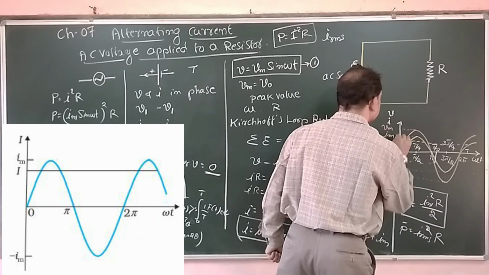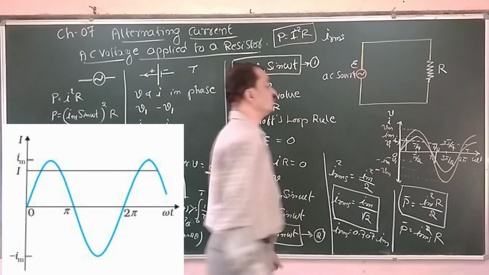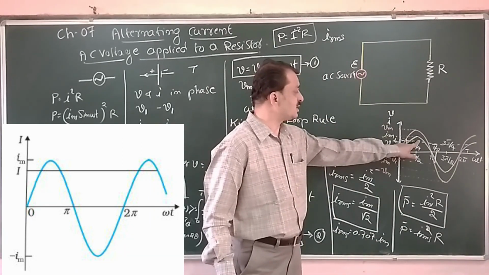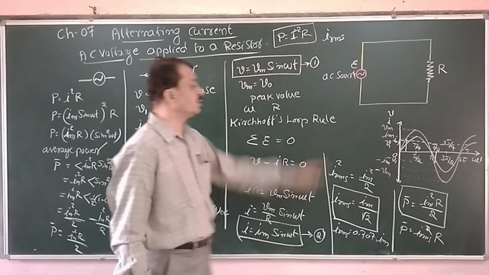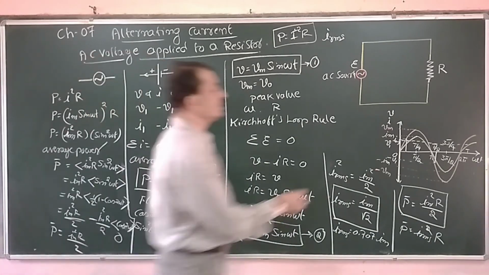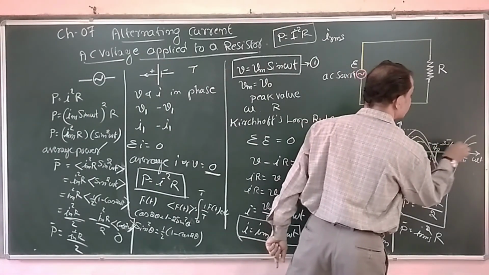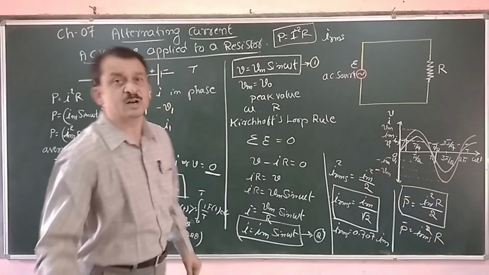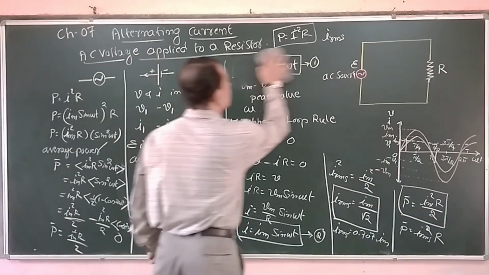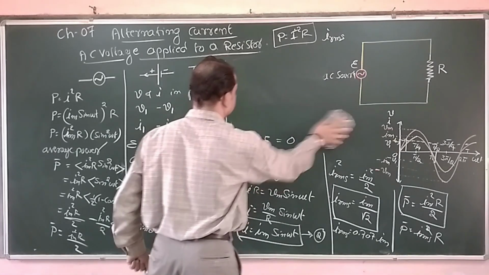This is the IRMS value, 0.707 times the peak value. That represents the RMS value of current. Now this RMS value of current is taken as a steady current. Based on that, we are going to define what is the RMS value of the current.